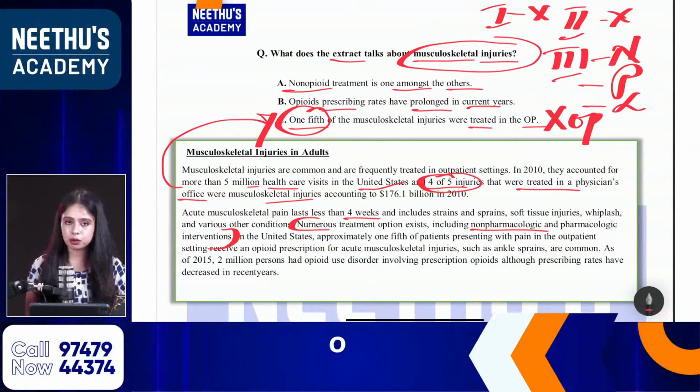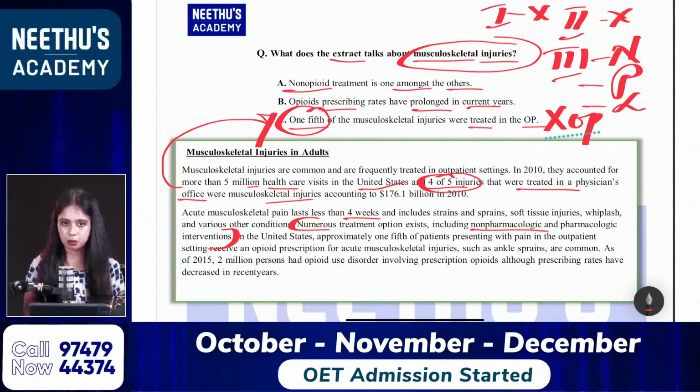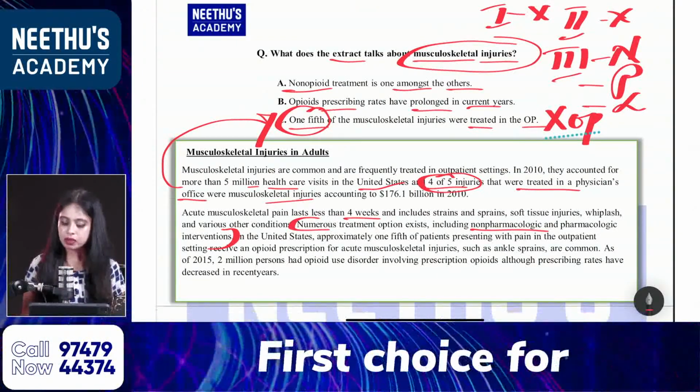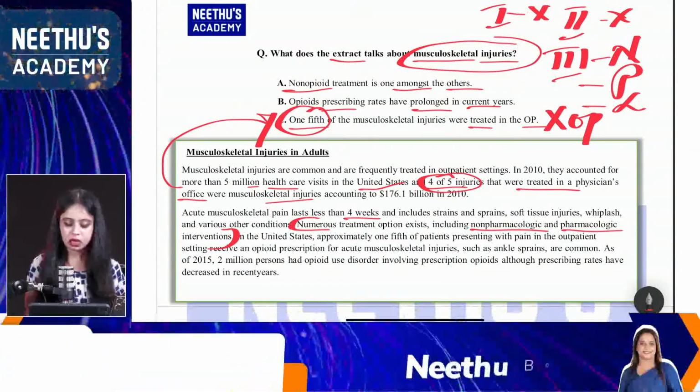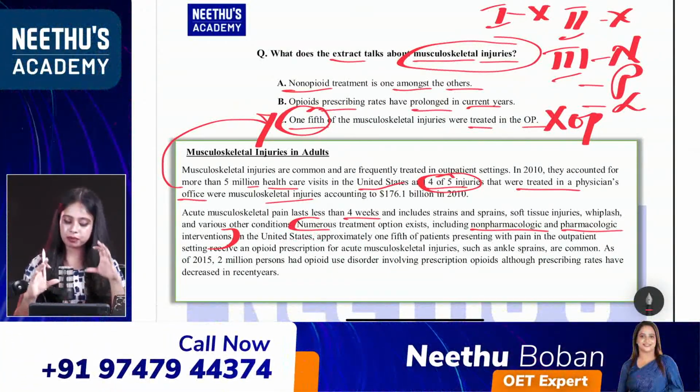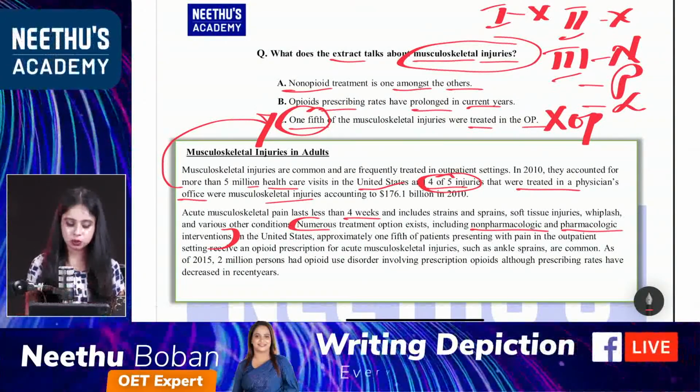What do you mean non-pharmacologic? Pharmacology means the medicine. Non-pharmacology means surgery, for example. Okay, and pharmacologic means medicine interventions. In the United States, approximately... so from that line, which option can I trace towards?